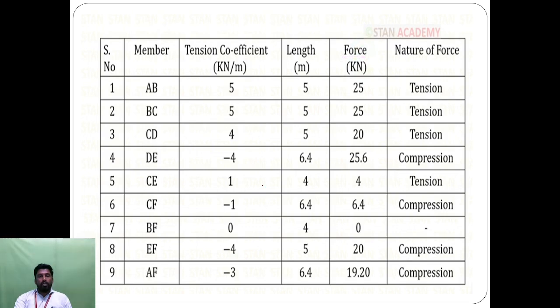Then form one tabulation. So this is our member AB, BC, CD, DE, CE, CF, BF, EF and AF.